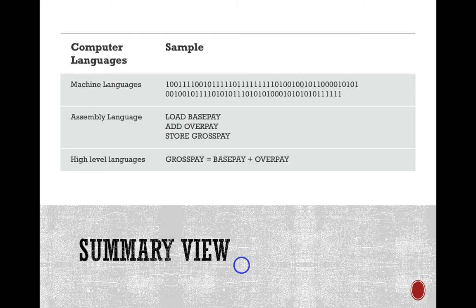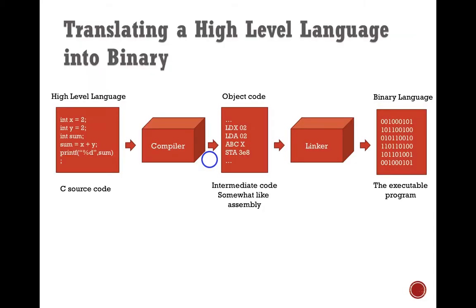Right, this is just a summary. So you can see the machine language is in 1010. Assembly like this, load, base pay, of pay. This is all the instruction. And high-level language is more towards human being. Some of the operations are clear to you, close to human. Again, this one is just a recap. Translating high-level language into binary. So you got this kind of thing later on.